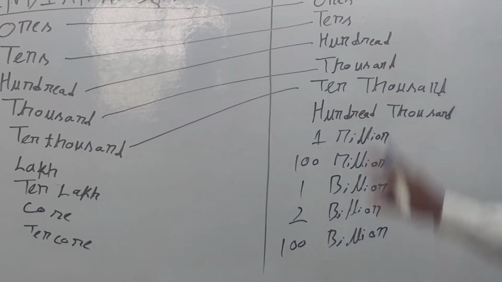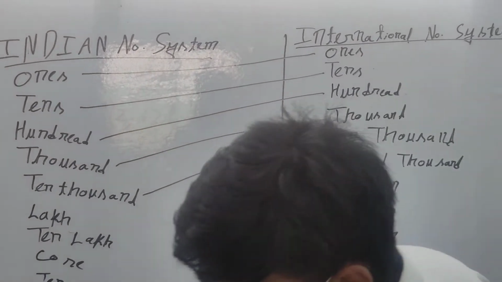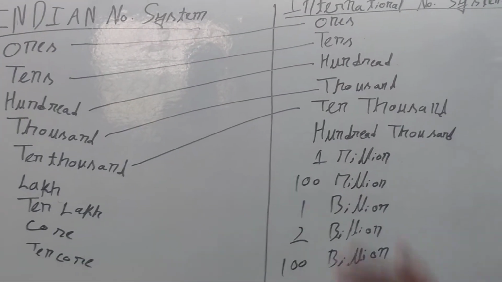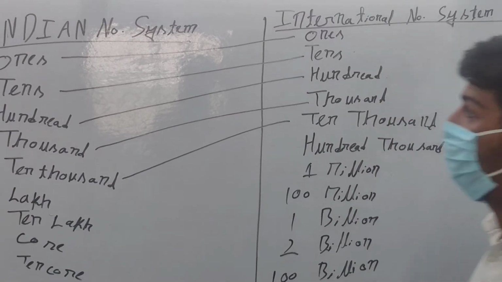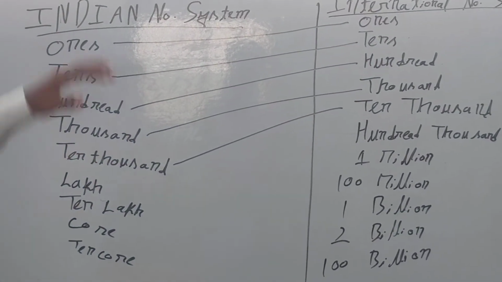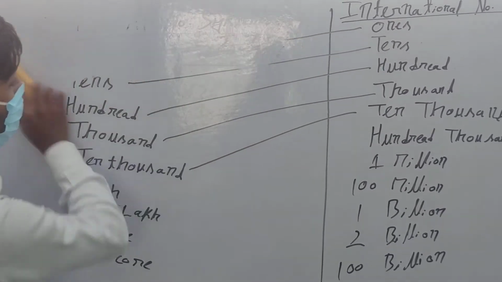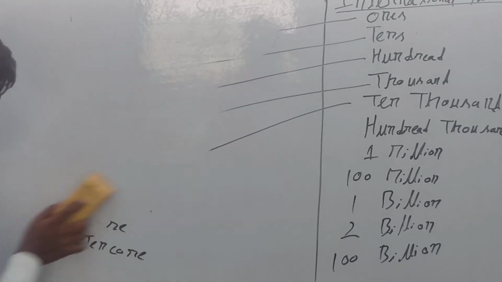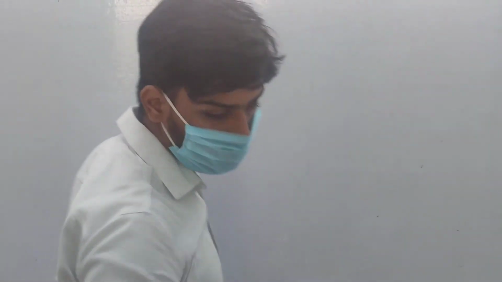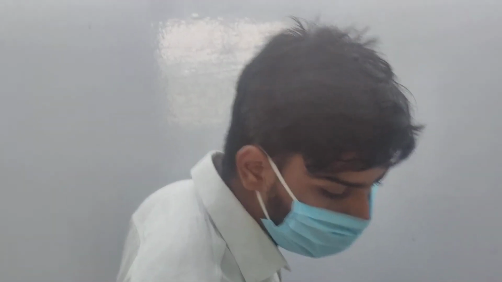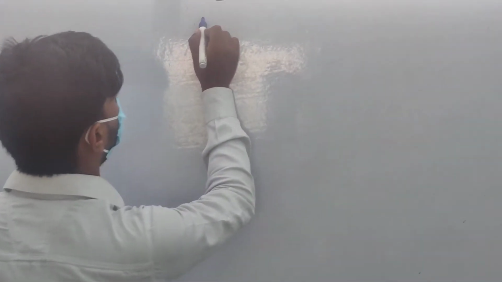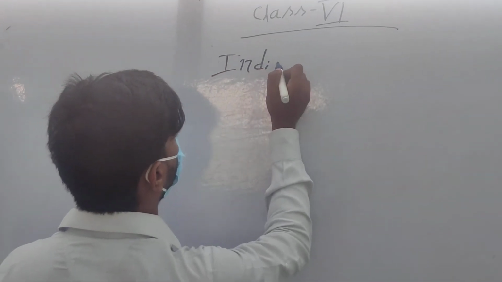Okay, learn this format. I will teach you by giving one example. These are the things you have to learn. This is the Indian number system. This is the international number system. Note it down. Now I will teach you the Indian number system by taking an example from your book, example number 2.